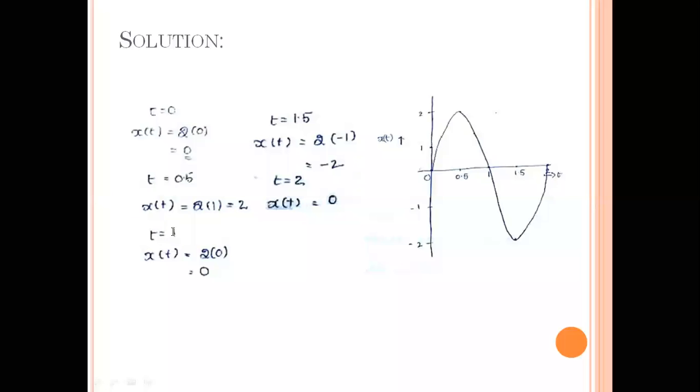If you substitute t is equal to 1 here, what will you get? x of t is equal to 2 sin pi multiplied by t. So pi multiplied by 1 means you will get only 180 degrees. Sin 180 is 0. Likewise, you will get different values of x of t for different values of time. Here I have taken only 5 random values. At t is equal to 0, you will get x of t. So here, please see here.